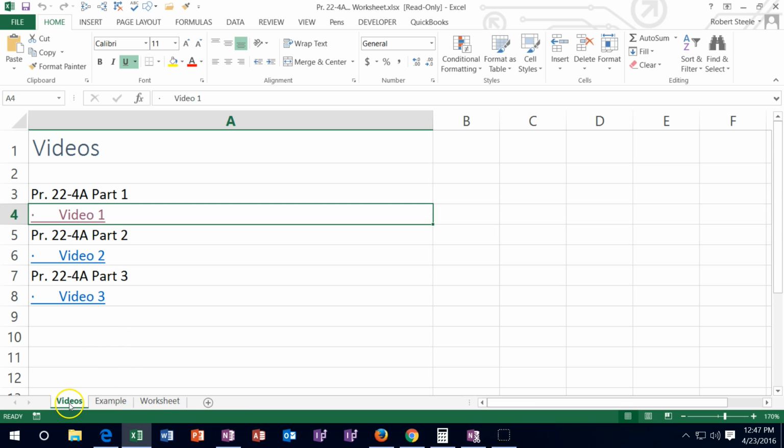Now, once again, this first tab, we got 3 tabs: videos, example, and worksheet. The first tab will help out with the problem. But once again, this goes to that other website. So if that other website is opening slow, depending on your browser or your computer, then you could go to the YouTube channel. You could try to open this website and then link to the YouTube channel if you want to do it that way as well.